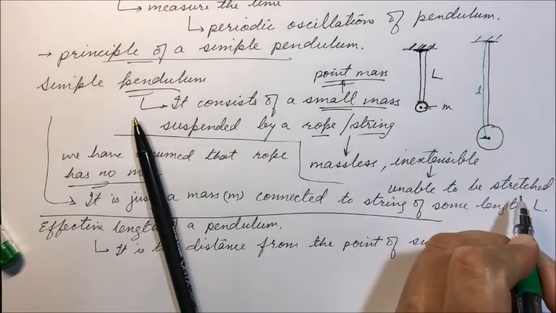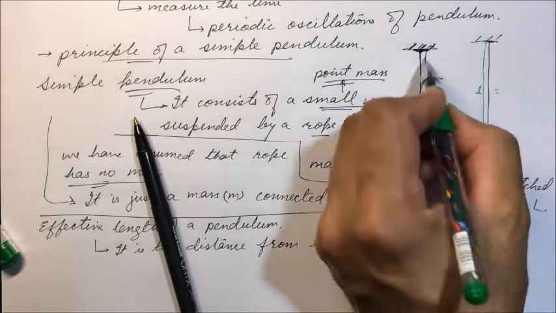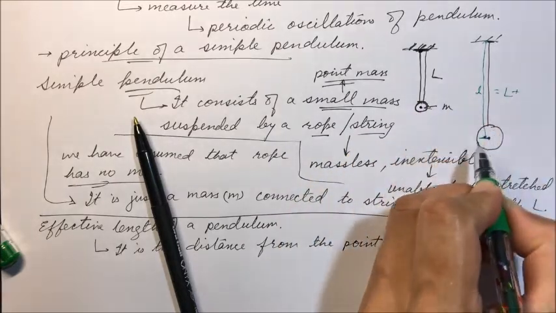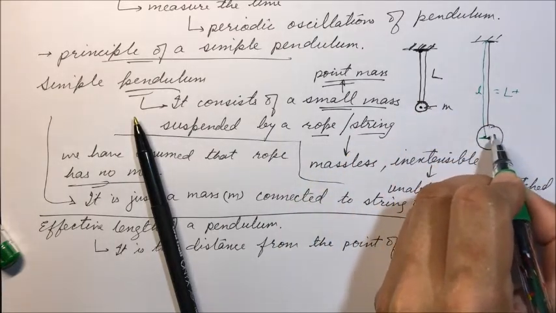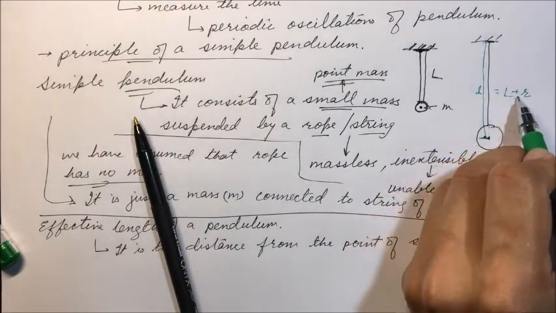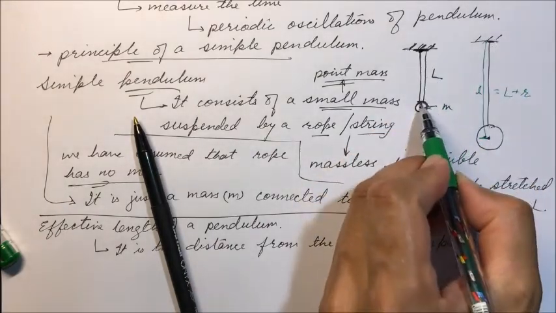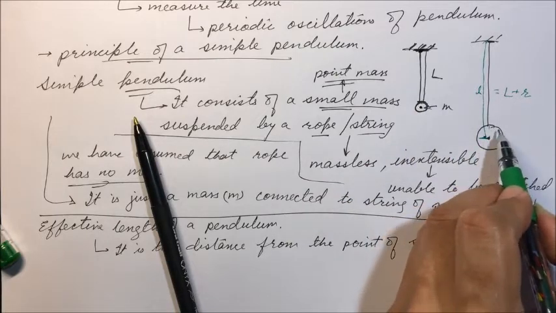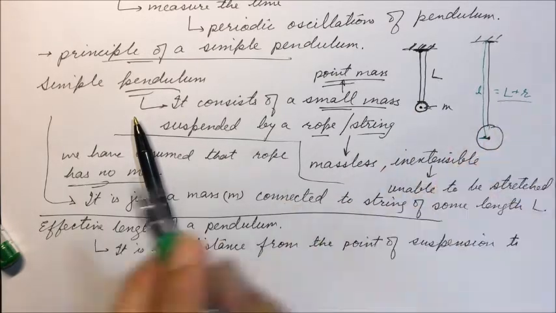We denote it by L, and this length will be equal to the length of the string plus the radius of the sphere, radius of the bob. So effective length equals length of the string plus radius of the bob.